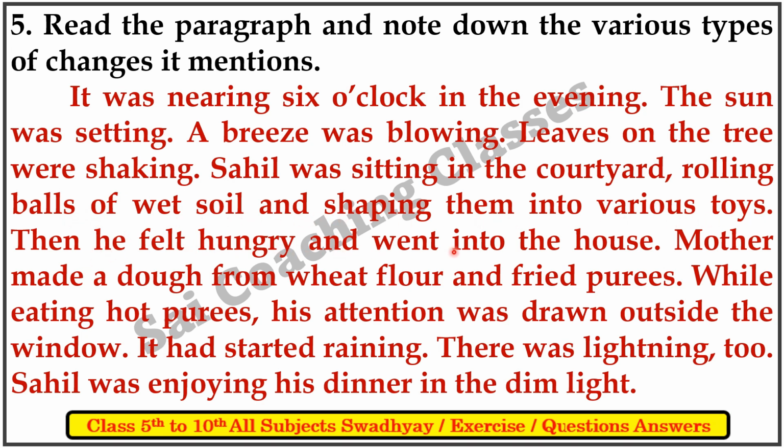Then he felt hungry and went into the house. Mother made a dough from wheat flour and fried puris. While eating hot puris, his attention was drawn outside to the window. It had started raining. There was lightning too. Sahil was enjoying his dinner in the dim light.